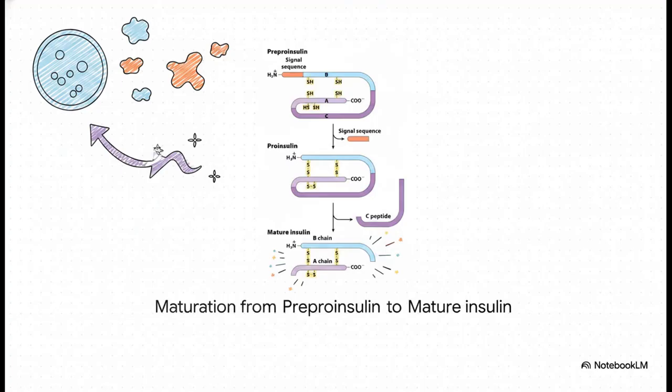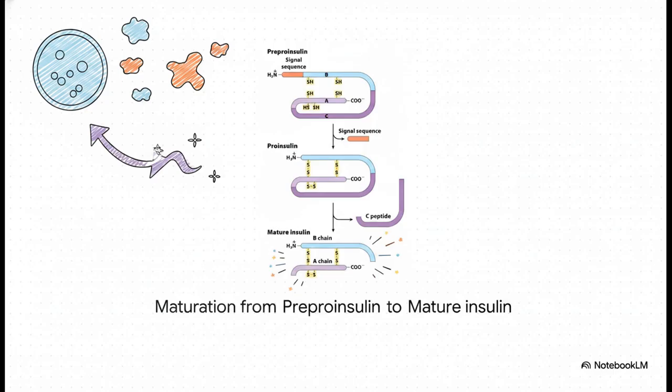Section 3. Insulin, synthesis, and action. Let's look at our body's ultimate builder hormone, insulin. It's synthesized specifically by the beta cells of the pancreas, but not in its final active form. It actually starts as a larger precursor called pre-proinsulin. First, a limited proteolysis chops off the signal sequence, turning it into proinsulin. Then, another cleavage removes the connecting C-peptide. What you're left with is mature insulin, an A chain and a B chain locked tightly together by stabilizing disulfide bridges.